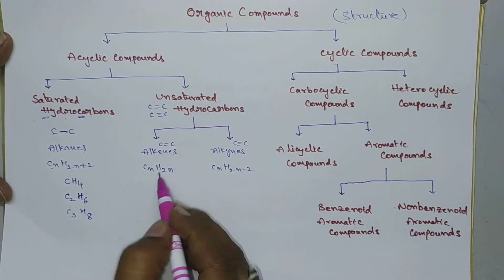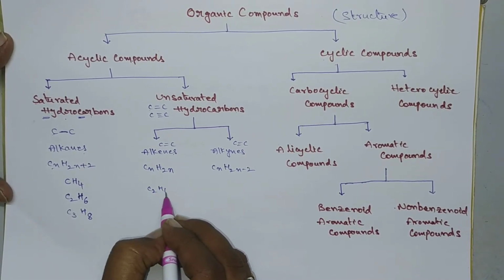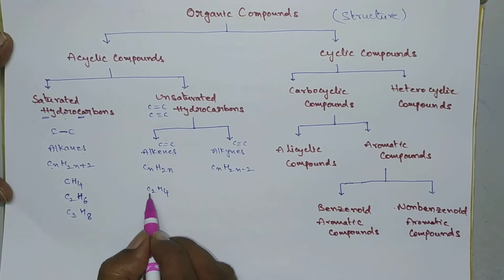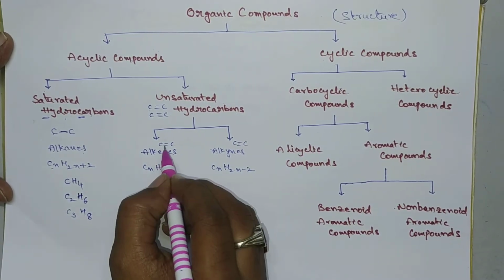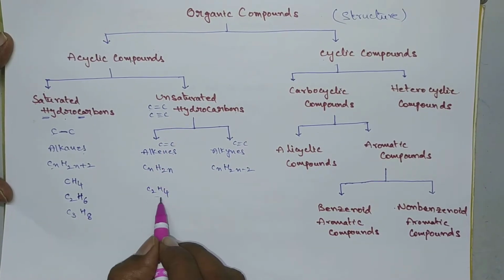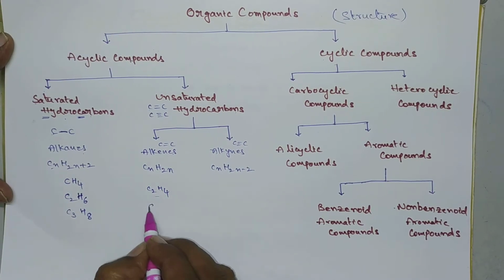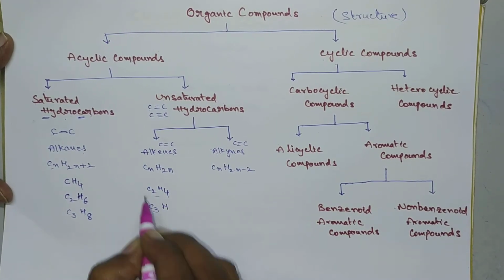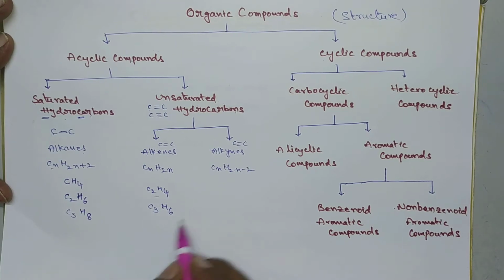So we have to put N is equal to 2. So C2H4. This is ethene. 2 carbons are there, so eth, and a double bond is there. So ethene. If you put N is equal to 3, C3H6. Likewise.